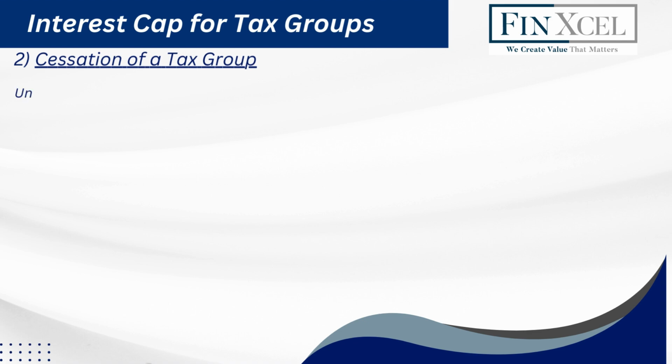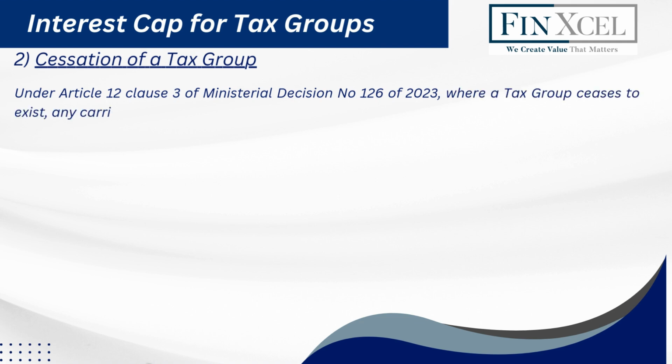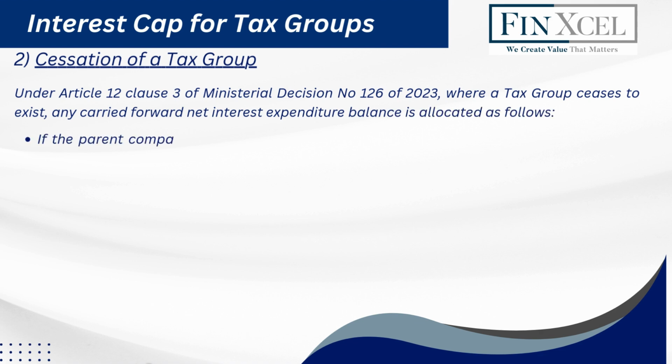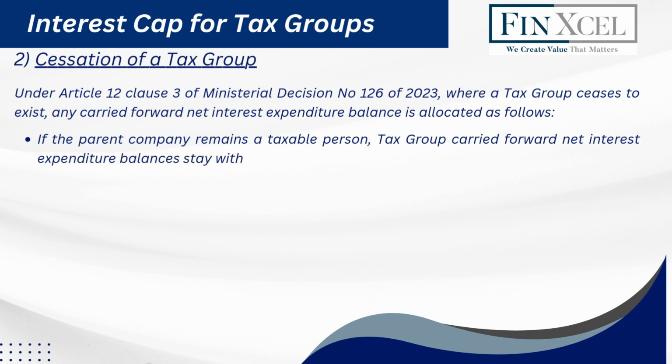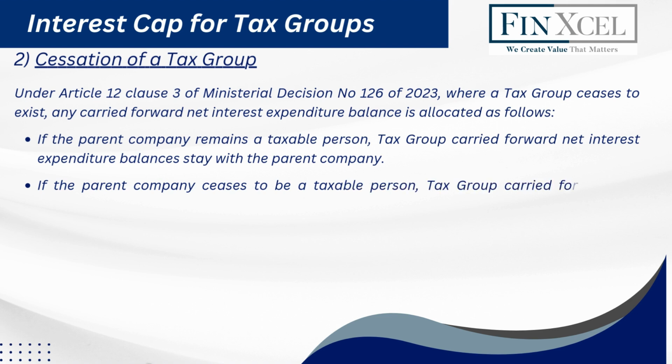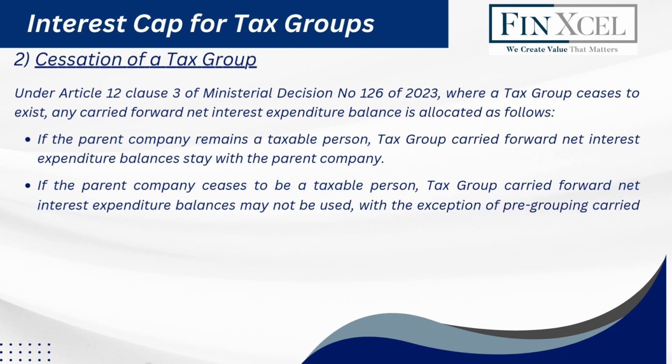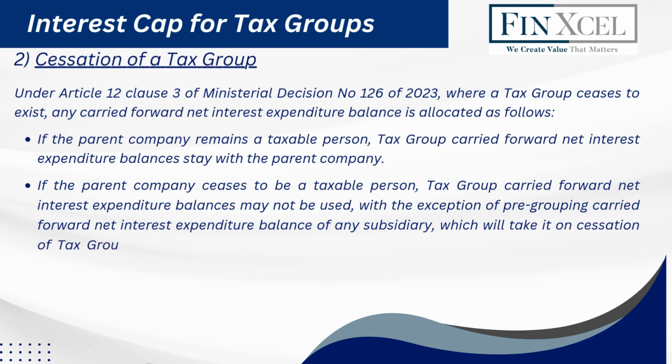Cessation of a tax group. Under Article 12 Clause 3 of Ministerial Decision No. 126 of 2023, where a tax group ceases to exist, any carried forward net interest expenditure balance is allocated as follows. If the parent company remains a taxable person, tax group carried forward net interest expenditure balances stay with the parent company. If the parent company ceases to be a taxable person, tax group carried forward net interest expenditure balances may not be used, with the exception of pre-grouping carried forward net interest expenditure balance of any subsidiary, which will take it on cessation of tax group, providing the subsidiary itself continues to be a taxable person.